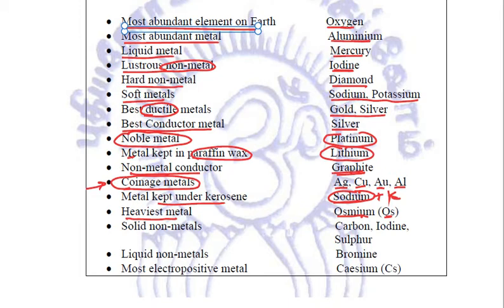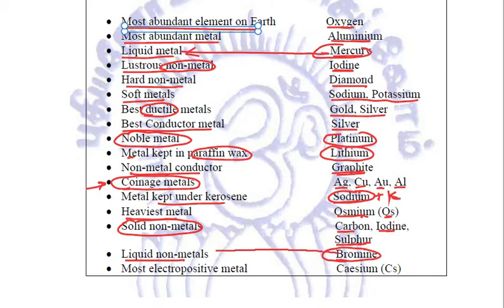Talking about a few exceptions in the non-metals. The solid non-metals are carbon, iodine and sulfur. The only liquid non-metal is bromine. So we know that mercury is the only liquid metal, bromine is the only liquid non-metal, and in other words we can say that mercury and bromine are the only two elements which are liquid at room temperature.